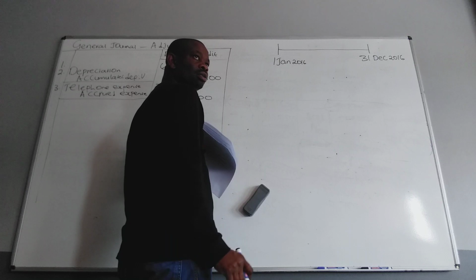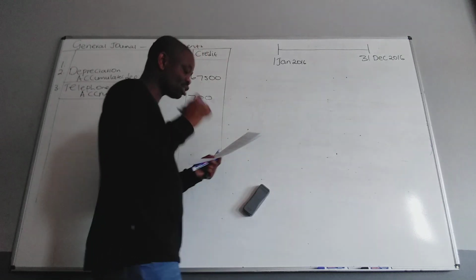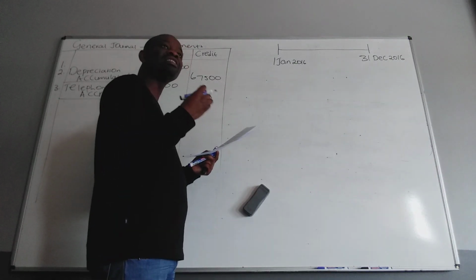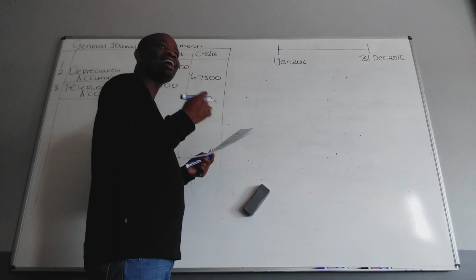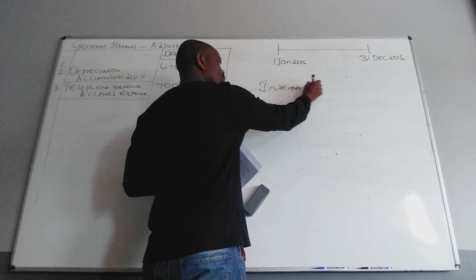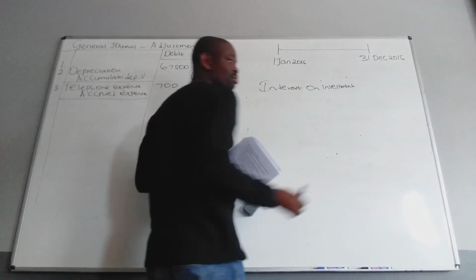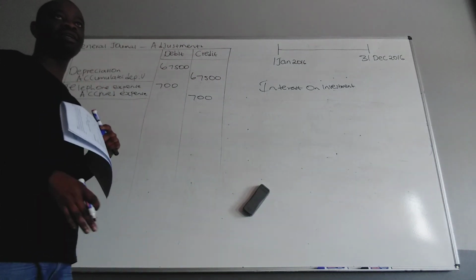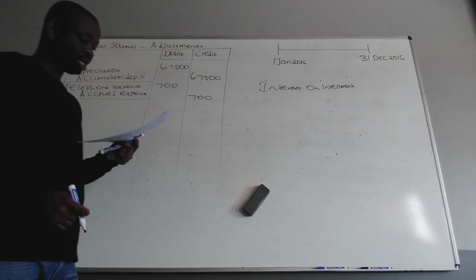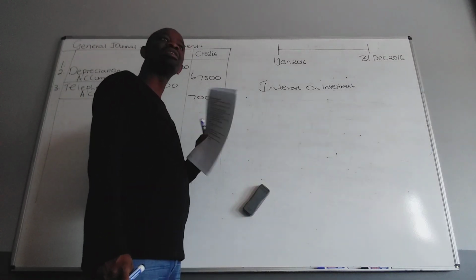Okay. So an investment is an asset. No, there is no investment there. What is this all about? Yes, we made an investment, but it's not the investment that we're going to account for. We're going to account for interest on investment. They are two different things. Don't say investment only. Interest on investment. Yes. And then what's the other? Highlight where they said still outstanding, it will give you the account.